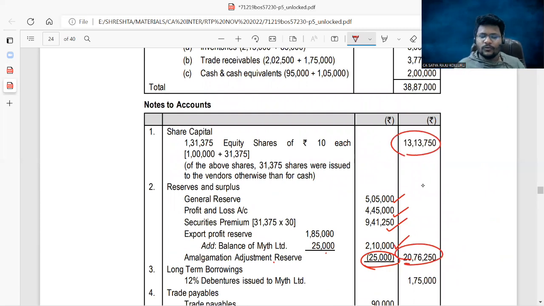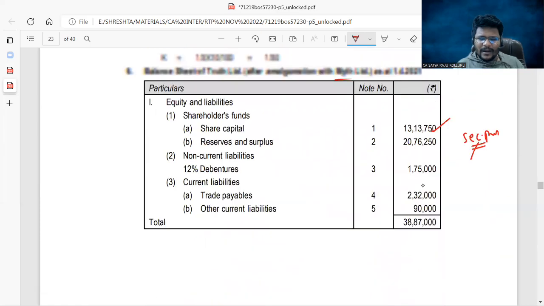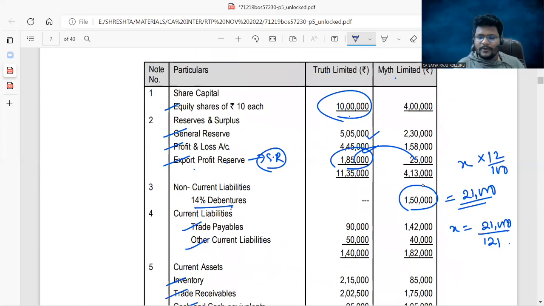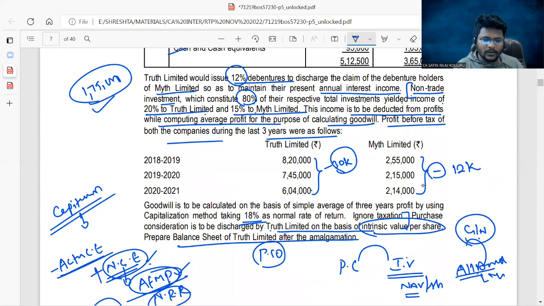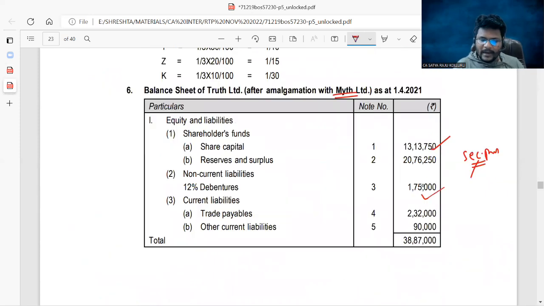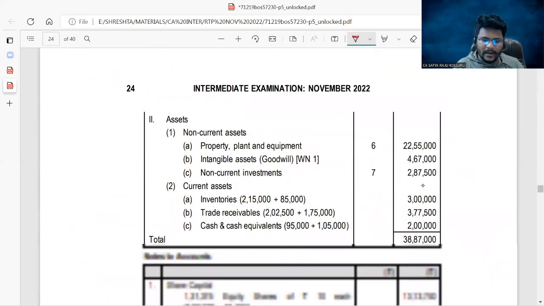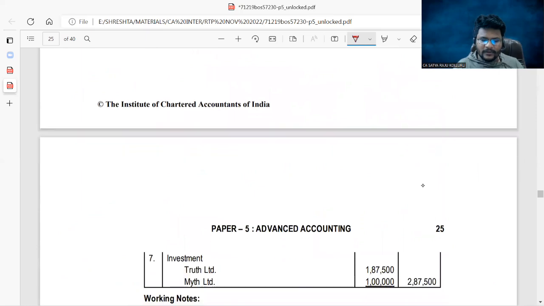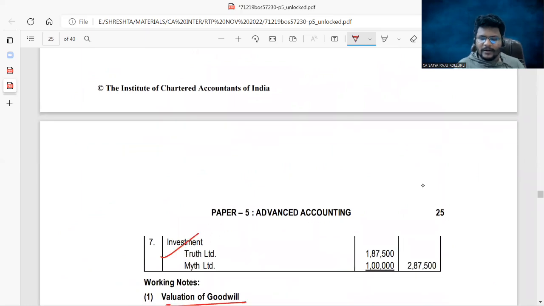Like this, you should think in the examination without providing any working notes and other stuff. The remaining are all simple line by line addition, guys. Please concentrate, all of you. On behalf of this 14% debentures, we are issuing the 12% debentures. That value was 1,75,000. We already worked it out. So here you can put 1,75,000. Trade payables, line by line addition. Other current liabilities, line by line addition. PPE is line by line addition. Investments is also line by line addition.